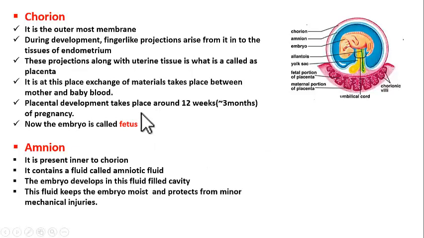Understood? So this is about the chorion. Now the next membrane is the amnion. Amnion is present inner to the chorion.